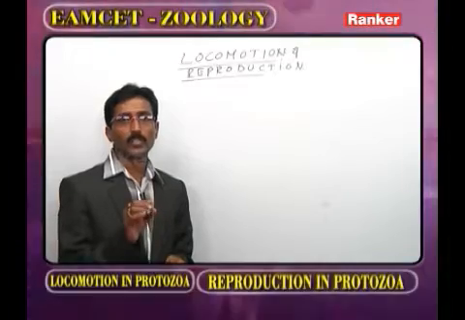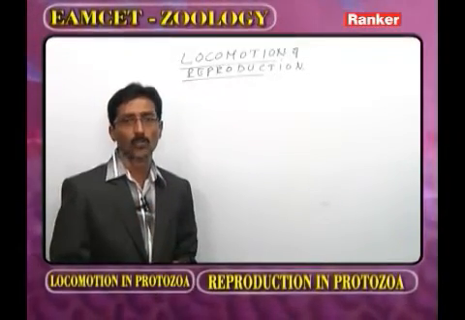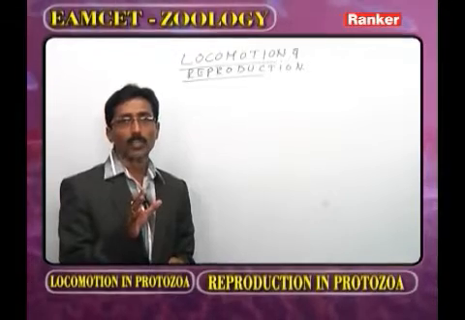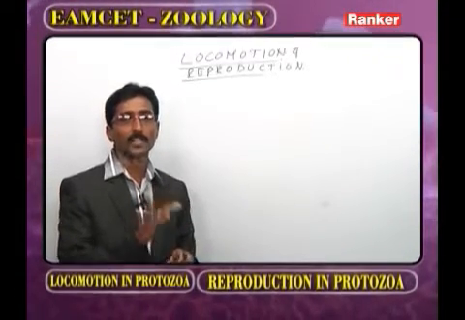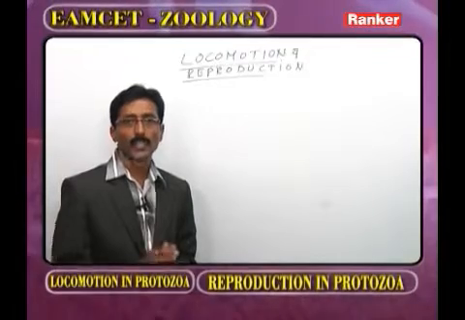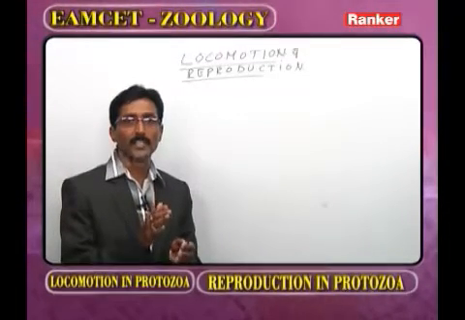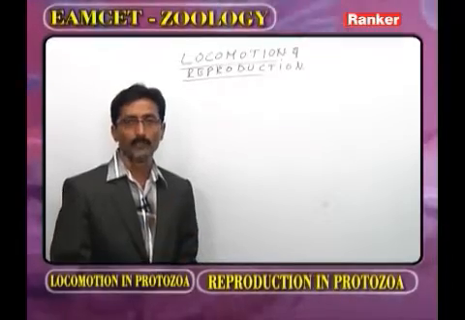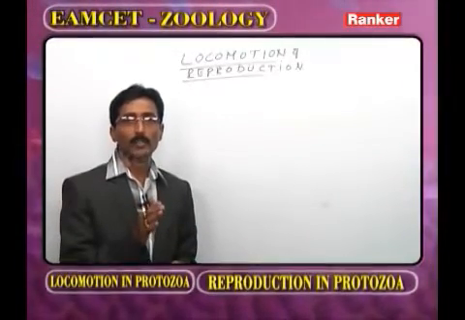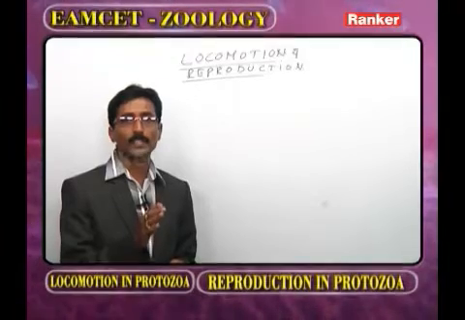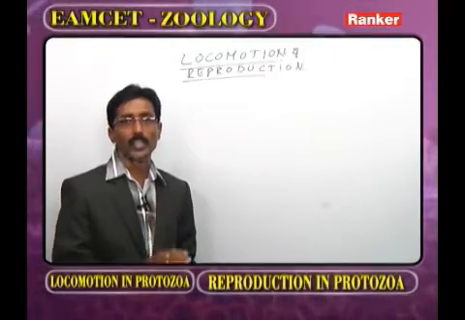Now regarding the locomotion, initially I am giving some hints regarding the process of the locomotion. What is meant by locomotion? The movement of an organism from one place to another place, that we call locomotion. The process of locomotion and the reproduction will be discussed with reference to Protozoa. The taxonomic position of Protozoa is phylum. The phylum Protozoa comes under the kingdom Protista.